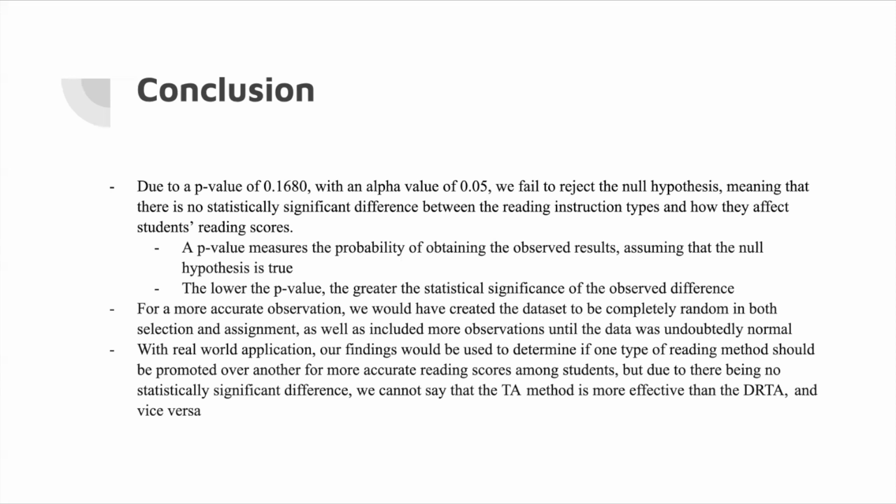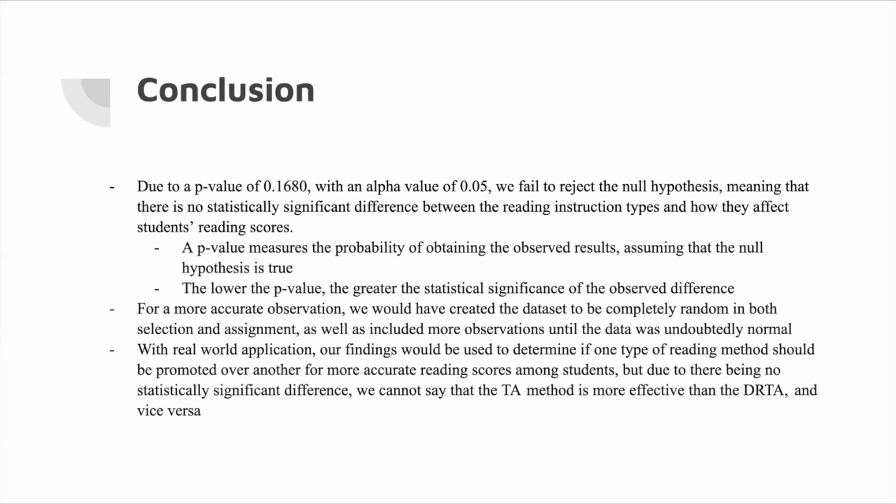The lower the p-value is, the greater the statistical significance of the observed difference. In this instance, because our reference value was an alpha of 0.05 and 0.168 is much greater than 0.05, that means there is less statistical significance in the observed difference. And what this means is that we are not allowed to reject the null hypothesis, that there is no difference in effectiveness. Back to the real world application, this means in our findings that one method isn't more effective or better than the other, and we therefore cannot recommend promoting one over the other in regards to students' reading instruction.